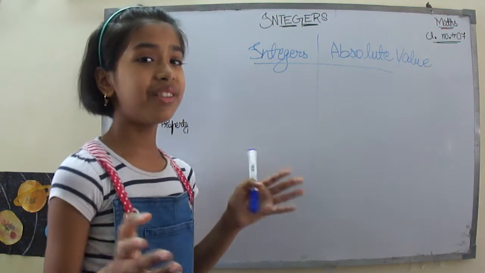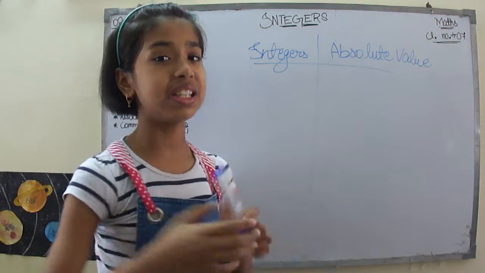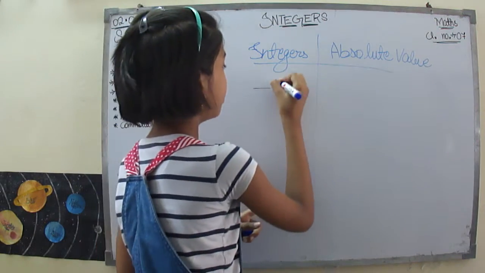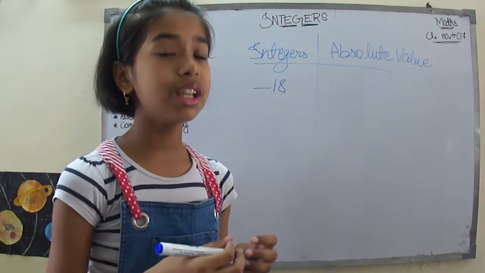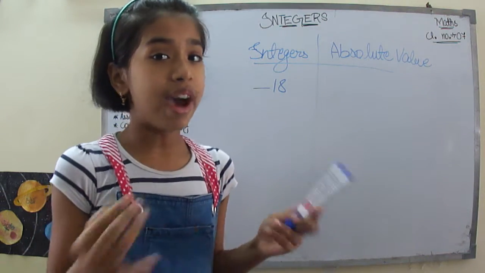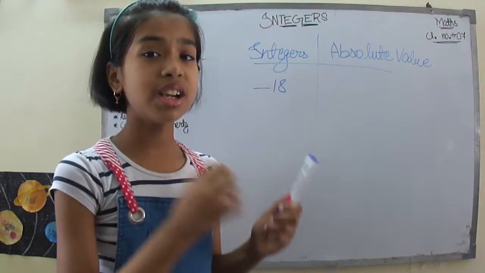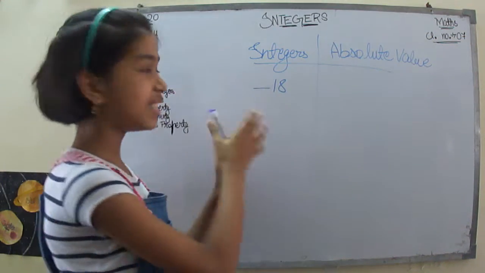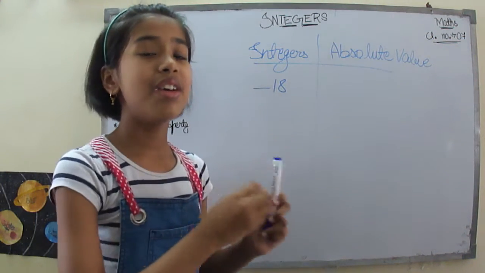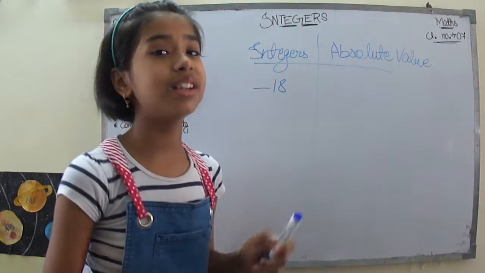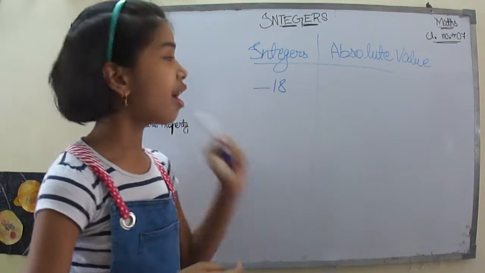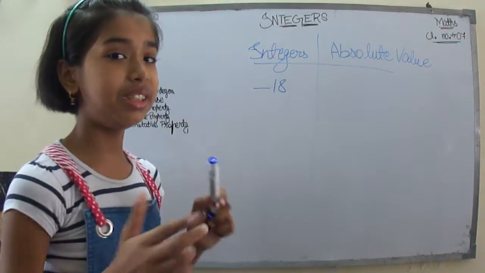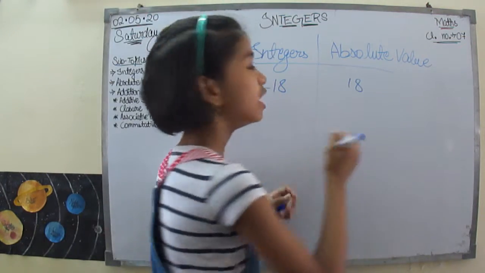Take that I have a number like -18. So, I have here -18. Now, the absolute value of -18 will be 18. Why is that? Because absolute value ignores the sign. If it is positive or negative, it doesn't matter. We just write the number. So, the absolute value of -18 will be 18 itself.